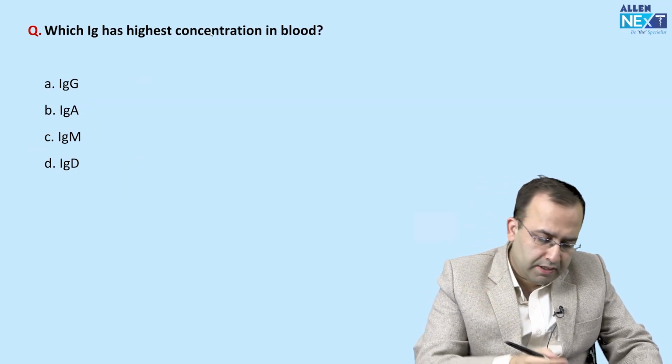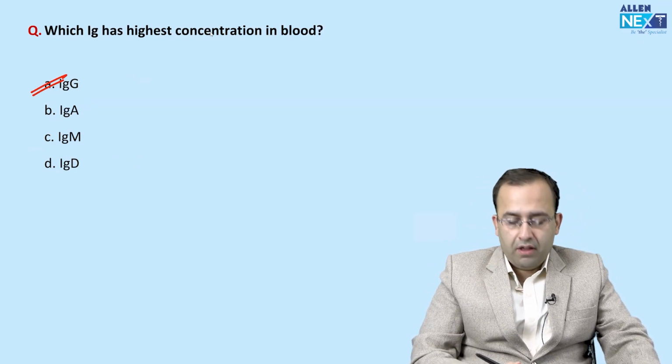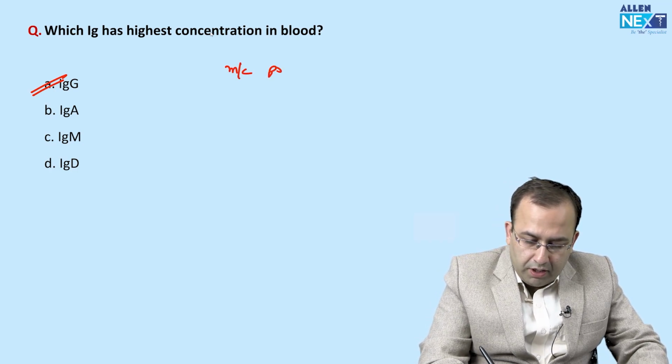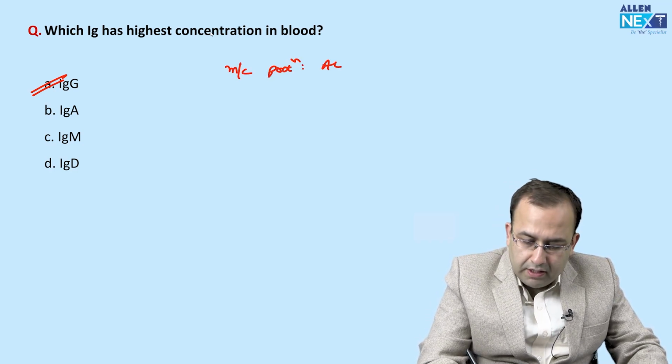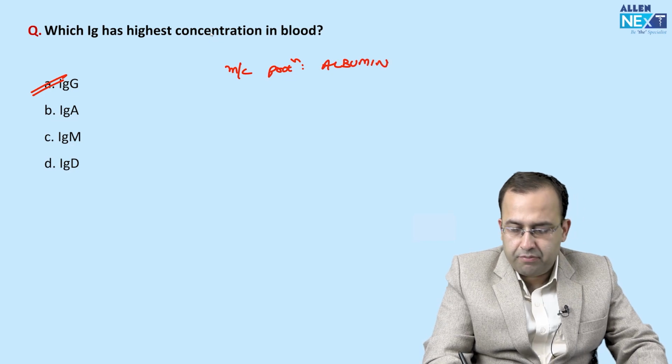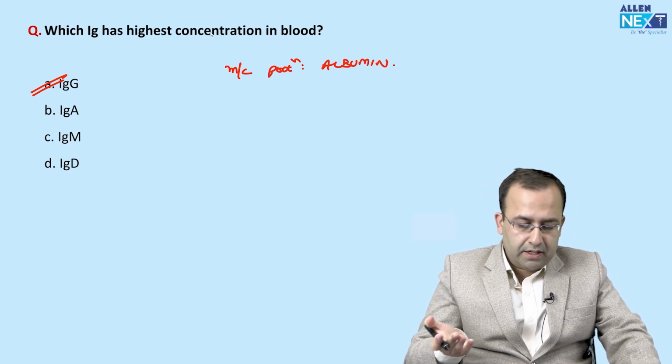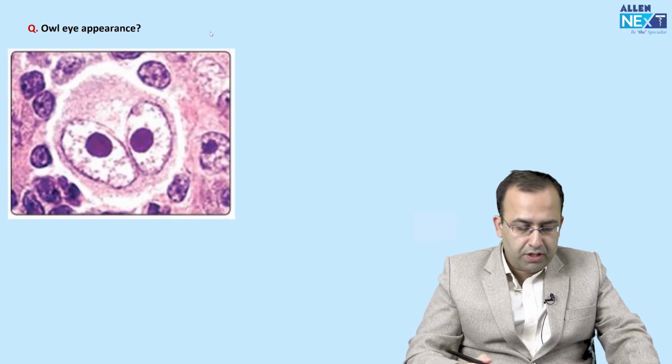Which immunoglobulin has highest concentration in blood? IgG. Which is the most common protein in the body? Albumin. All these are recent, simple, straightforward FMG questions only. Highest concentration, IgG, immunoglobulin G.